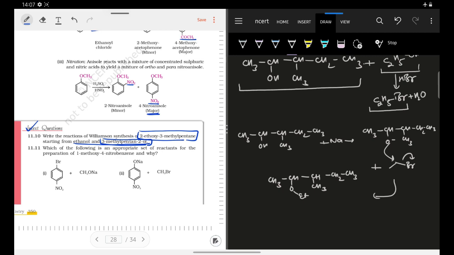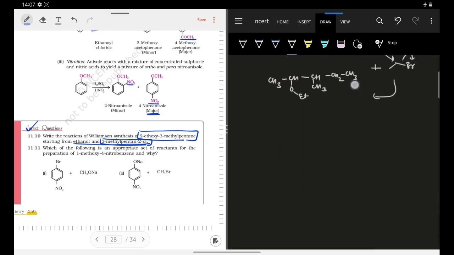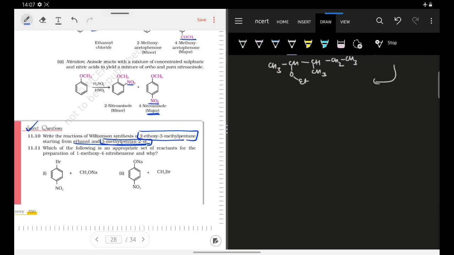Now 11.11 says: which of the following is the appropriate set of reactants for the preparation of 1-methoxy 4-nitrobenzene and Y. Okay, so now they are asking which is the most suitable reaction for formation of this. So what you have to form is OCH3 with this nitro group. So this is the product that they are asking you to make.